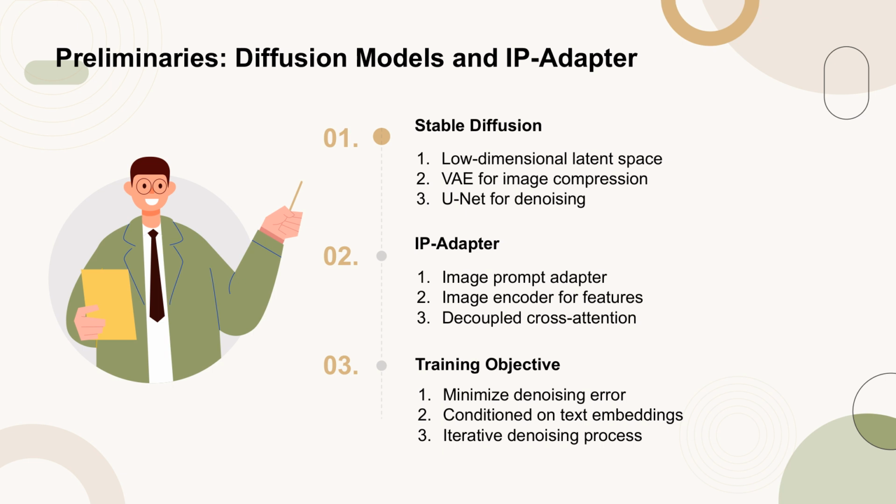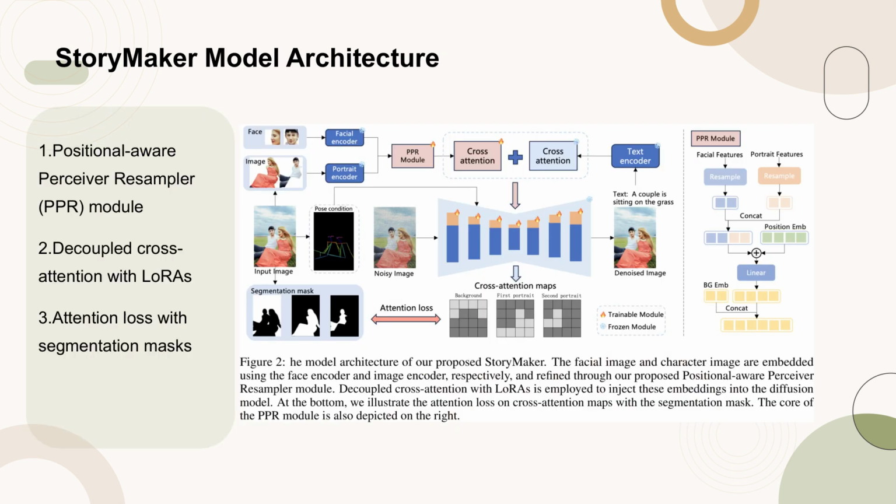The Stable Diffusion model operates within a low-dimensional latent space to improve computational efficiency. It uses a variational autoencoder, VAE, to compress input images into a latent space and a UNet for the denoising process. The IP adapter introduces an image prompt adapter that allows the model to generate images based on an image prompt, using an image encoder and a decoupled cross-attention mechanism. The training objective for Stable Diffusion is to minimize the denoising error, which is conditioned on text embeddings and involves an iterative denoising process.